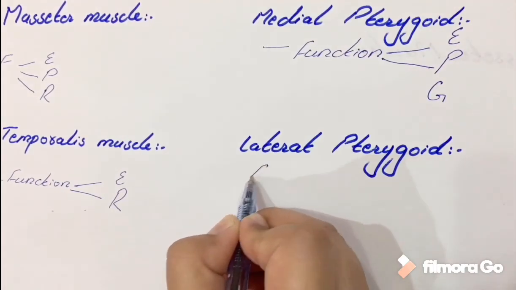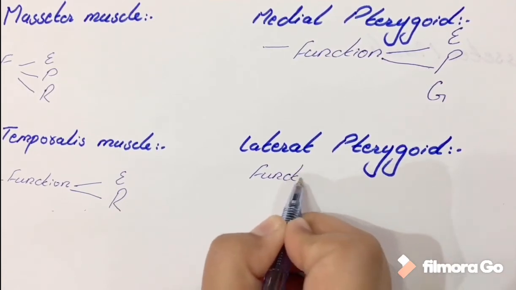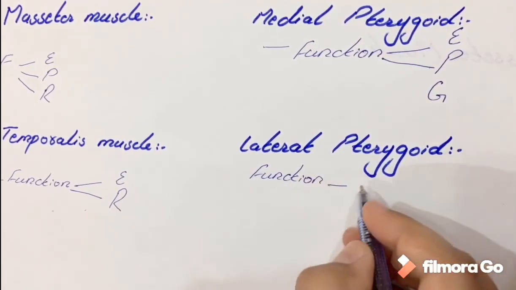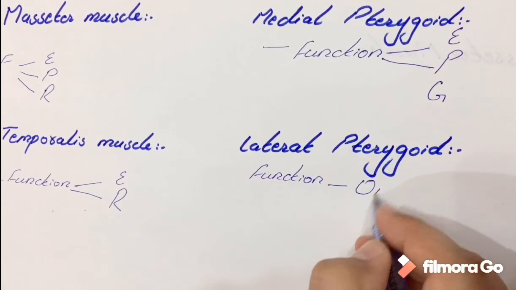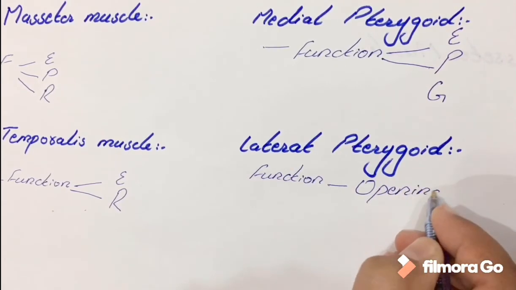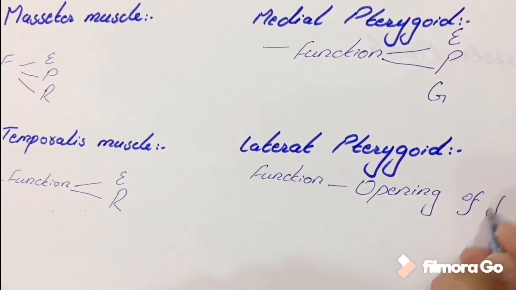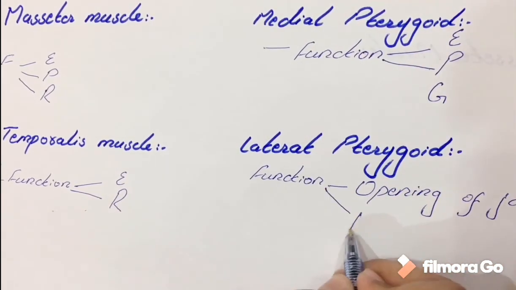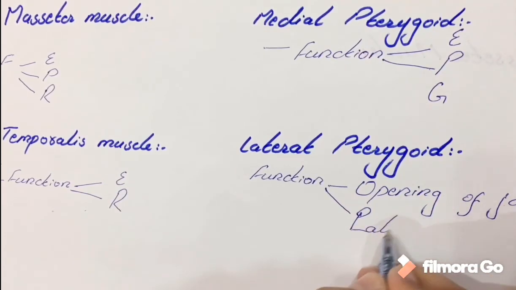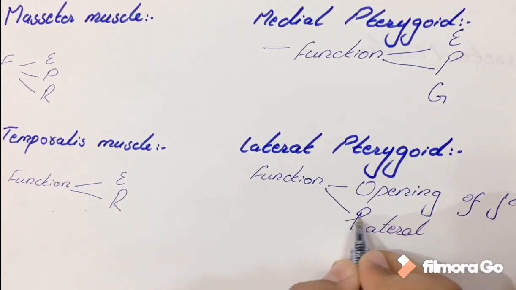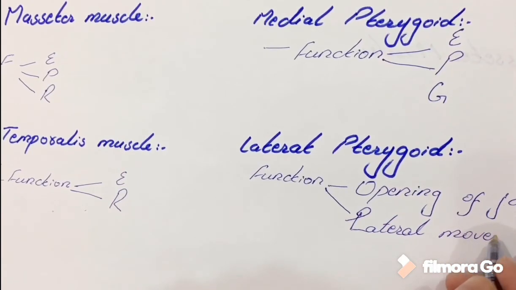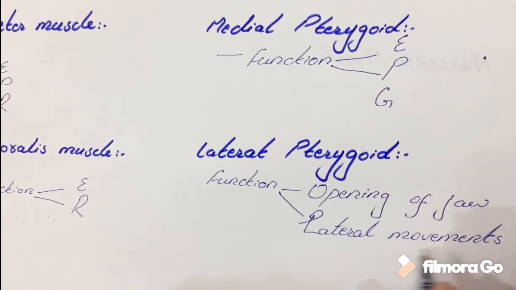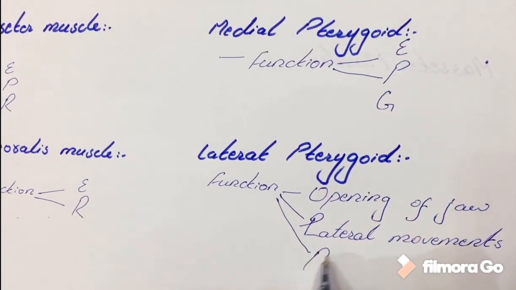The function of this muscle is opening of the mandible or opening of the jaw, lateral movements. It also helps in protrusion of the mandible.